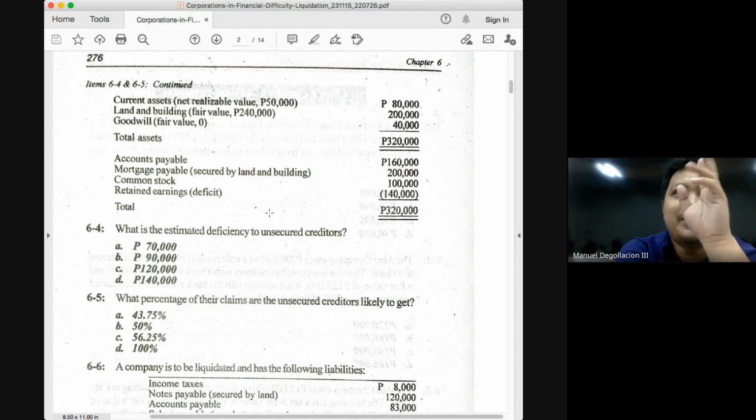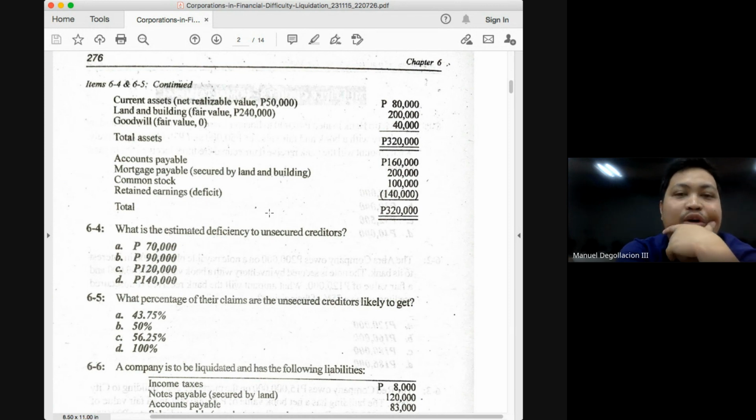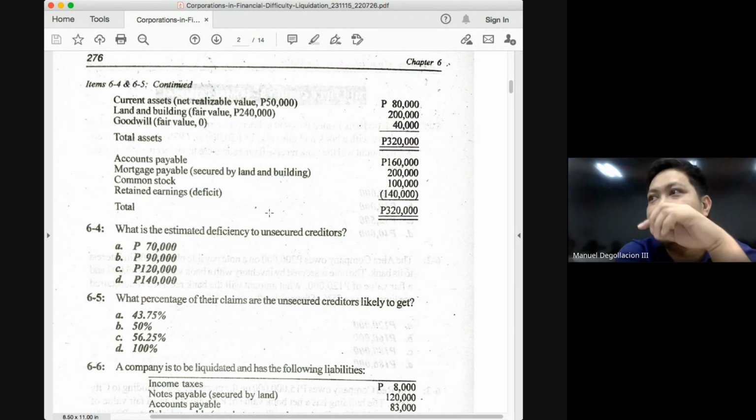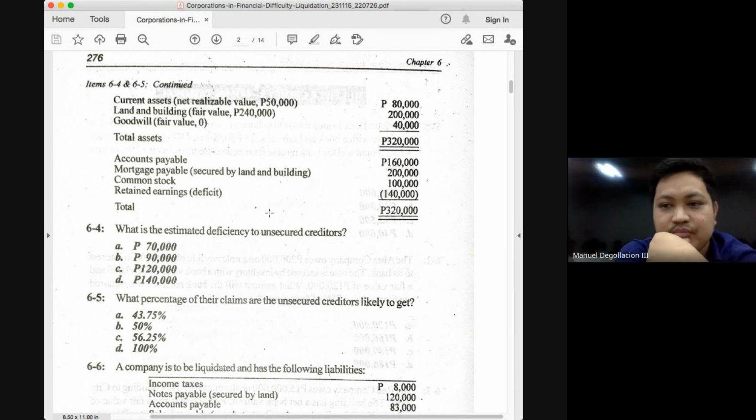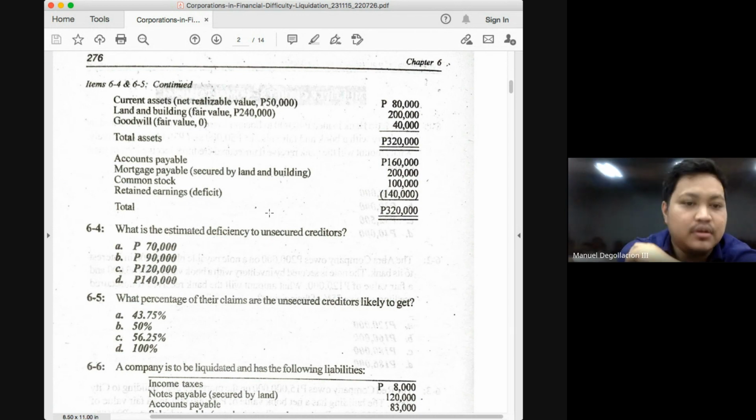Okay? So your unsecured creditors class will be glad if there are fully secured creditors whose security are more than enough to cover the obligation. So our numerator will now be 90. I hope everyone sees the 90. 90 divided by 160. And how much will that give you? 56.25%. And that will be your recovery rate.